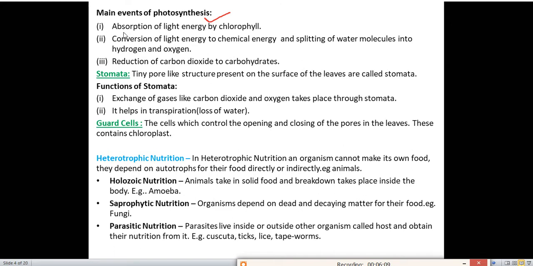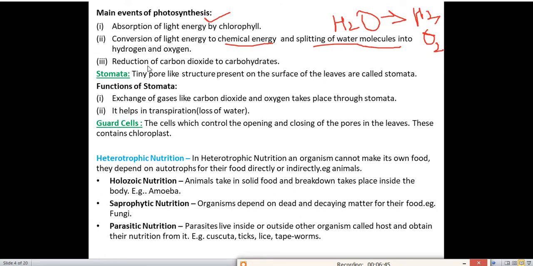So, our first step is absorption of light energy by chlorophyll. What do those green plants do? They absorb the light energy, sunlight, with the help of chlorophyll. Second step is conversion of light energy to chemical energy, which means light energy is converted into chemical energy, and splitting of water molecules into hydrogen and oxygen. Splitting of water molecules means the water molecule H2O will break into hydrogen and oxygen.